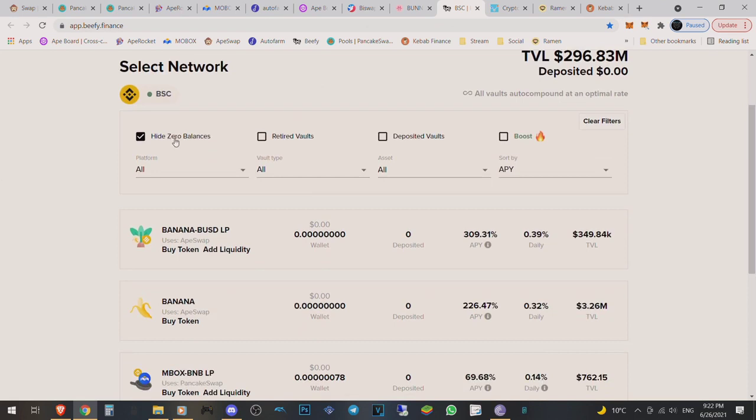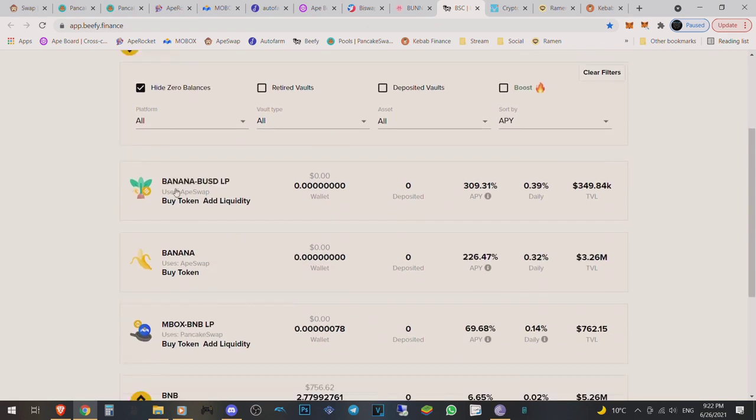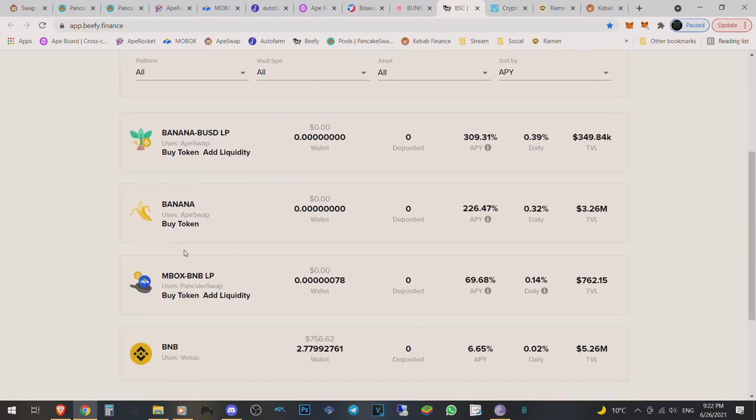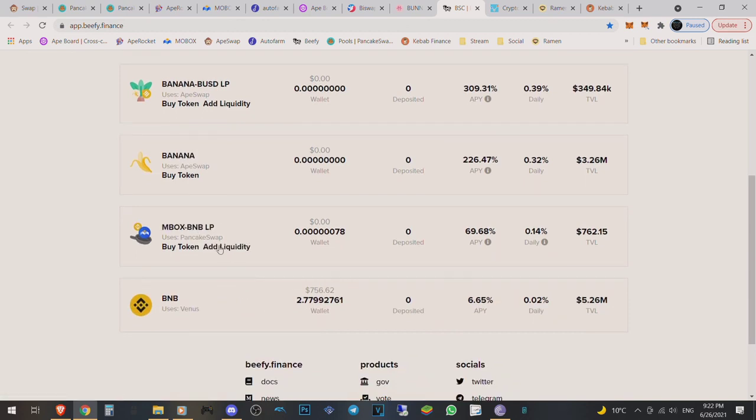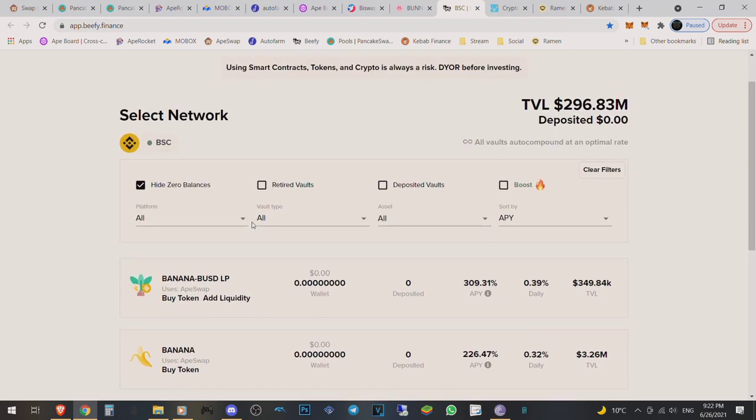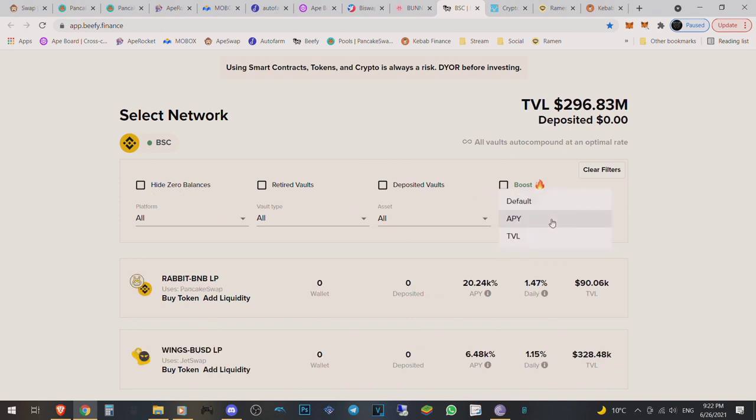So right now it's showing hide zero balances. I have a little bit of some balances here, that's why it's not all the way to zero. So yeah, this is the place we're going to stake. Now we're going to hide zero balances over here, and then we're going to rate this by APY. And we're going to look for a project that is going to be very stable first to buy in.